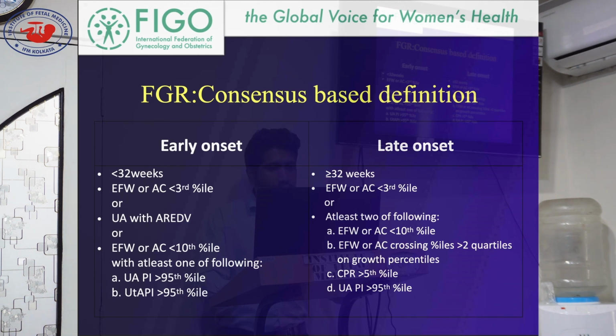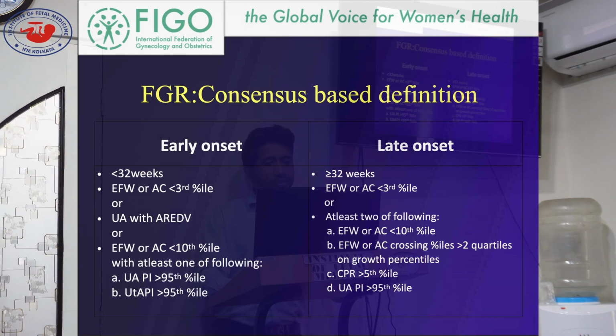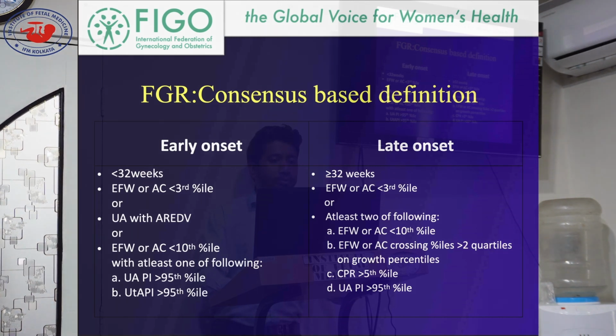Early onset FGR I've already told, below 32 weeks it's defined, and if it happens after 32 weeks, then it's called late onset FGR. So what is the definition? The definition is if expected fetal weight or abdominal circumference is below the 3rd centile. This is the direct criteria. You can directly, jolly well, stamp it as early onset or late onset FGR if expected fetal weight or abdominal circumference is below the 3rd centile.